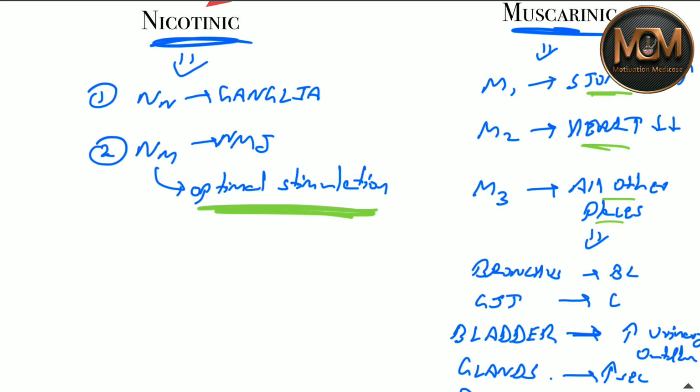Now the bronchus, you know what parasympathetic does, it increases the constriction, that is bronchoconstriction. In the GIT, basically it increases constriction and motility, so it will cause constipation.